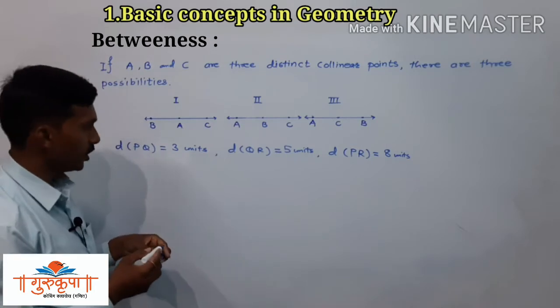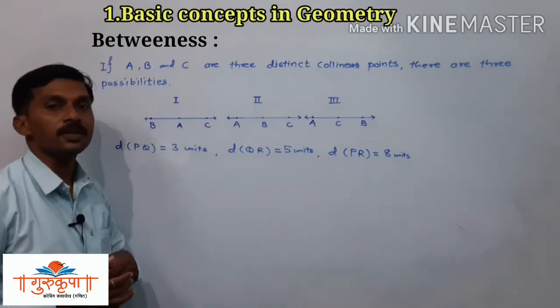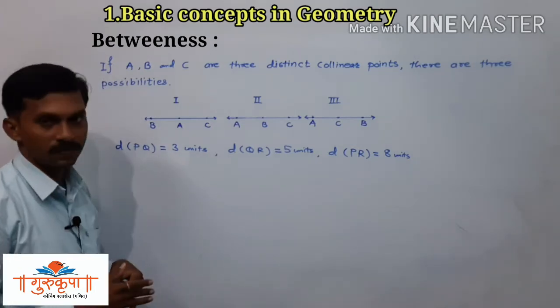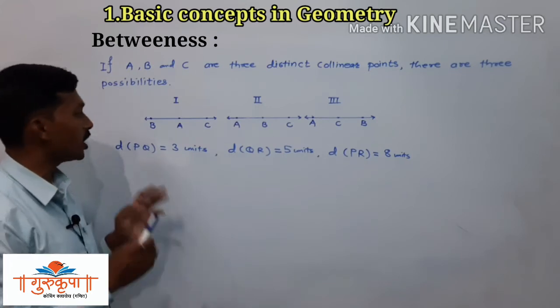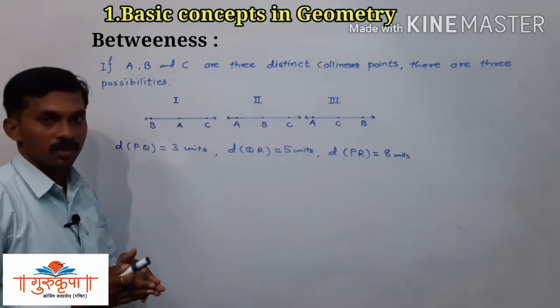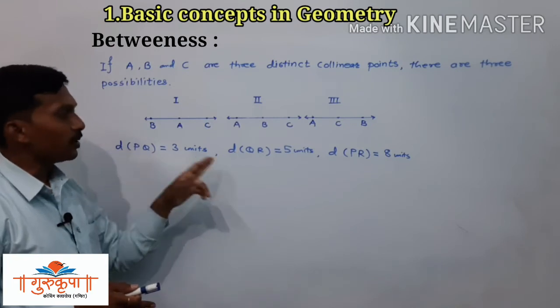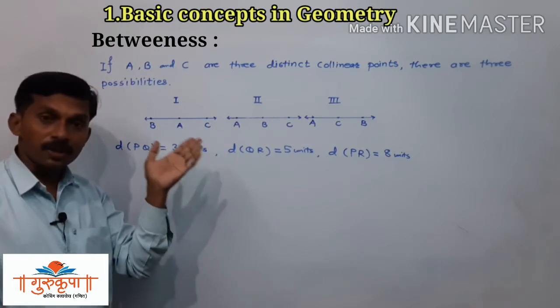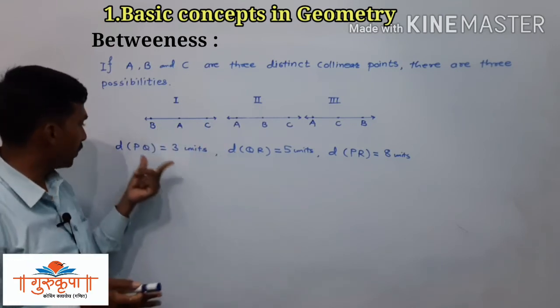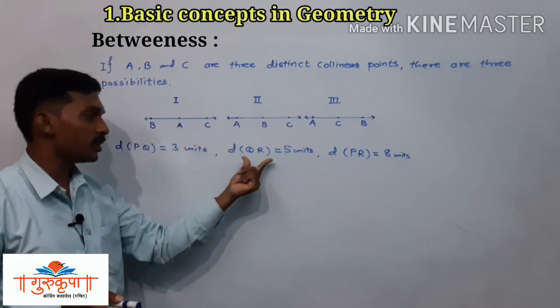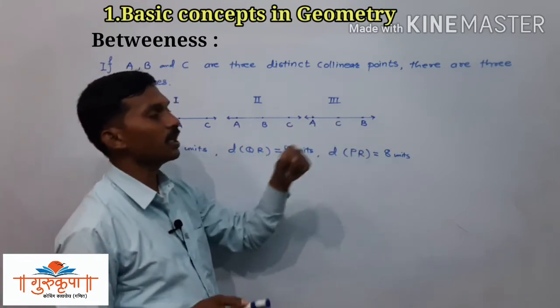We have given the distances between the 3 points P, Q and R. We have 3 points in all, and we have given distance PQ, distance QR, distance PR.